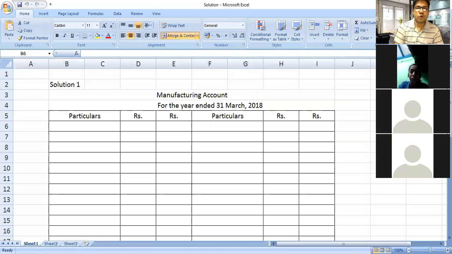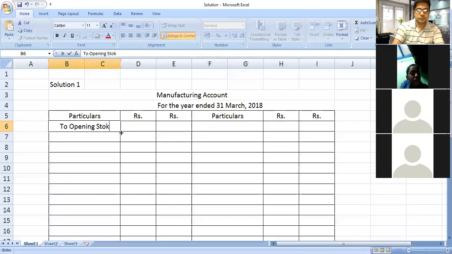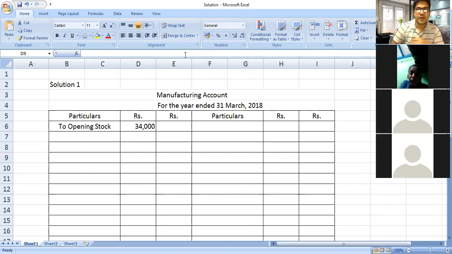First item, opening stock of raw material 34,000. So we will put here 'To opening stock'. It is 34,000. We will record it in the inner column because purchases we have to add. Whatever purchases are there, we have to add them. Then the next item is opening stock of WIP 16,000.